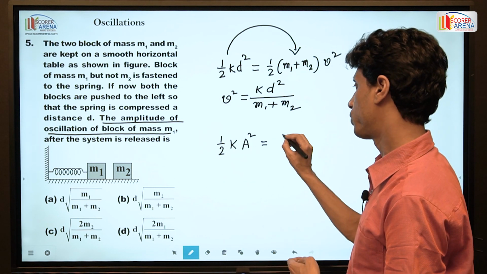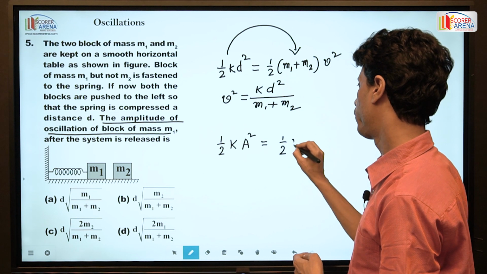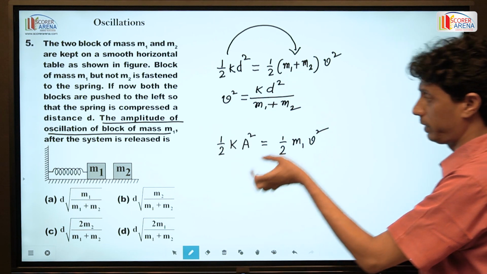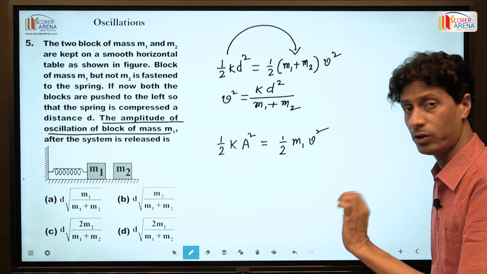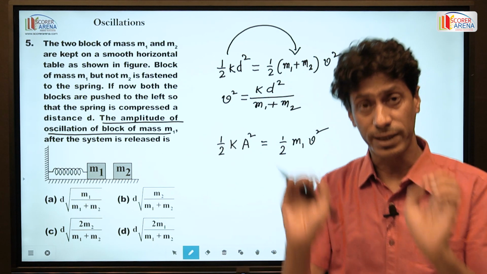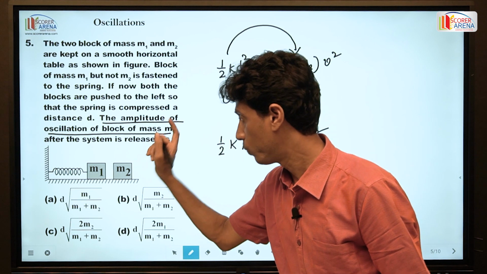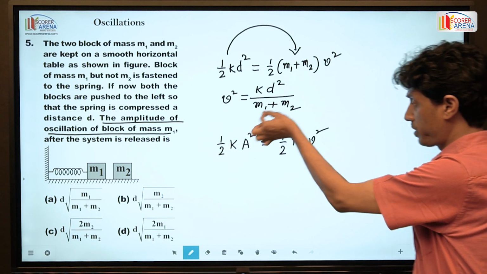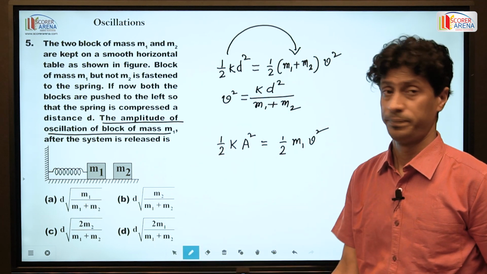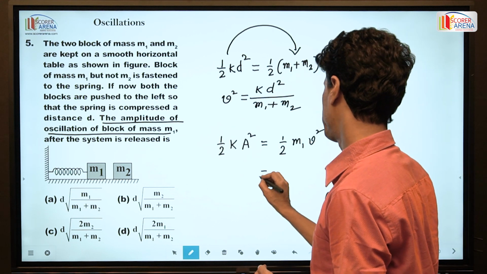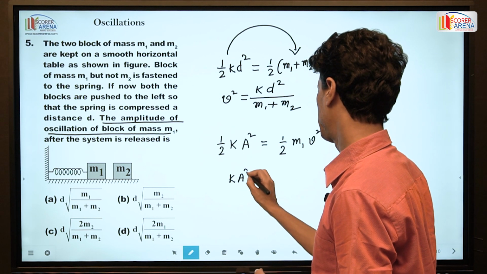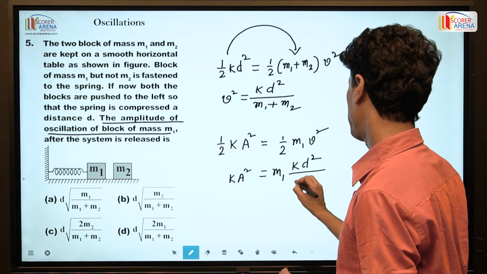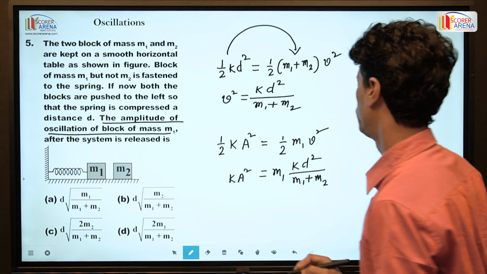This amplitude is equal to half m1 v square. V square is the velocity of the two bodies, but we have to find out here the amplitude of mass 1. So I have written here this potential energy converts into kinetic energy of the particle 1. Then k d square by m1 plus m2.